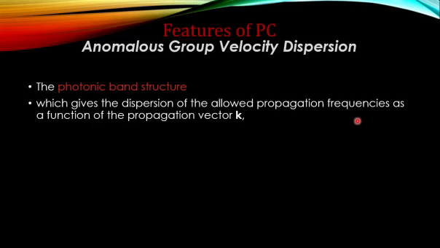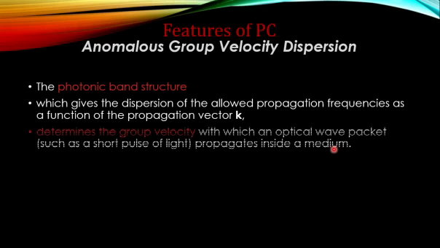In a photonic crystal, we need to consider the photonic band structure. So what is a band structure? For any band structure, whether electronic or photonic, it implies how much is the dispersion of the allowed propagation frequency as a function of propagation vector. That is, depending upon the direction, how much is the spread of frequency.